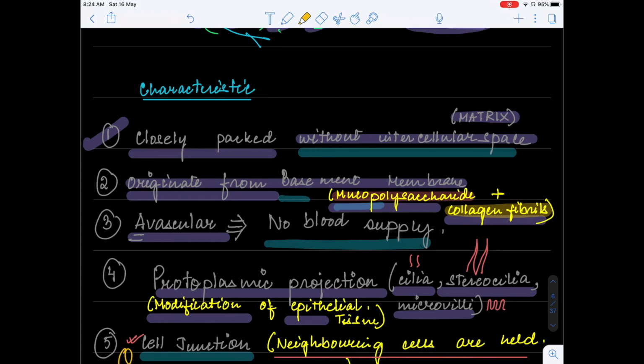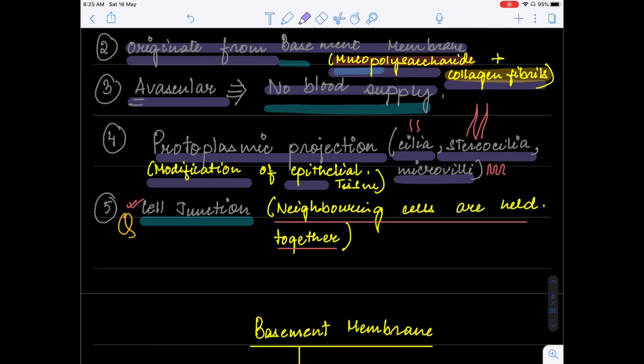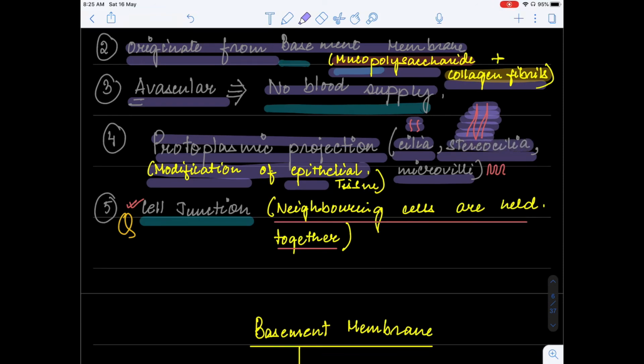They do not have any blood supply. The nutrition or nourishment is generally given from the basement membrane. So the cells are avascular, or we can say that they do not have any blood supply. They also have the extensions of the protoplasm, which is a modification of the epithelial tissue. So they have protoplasmic projections either in the form of hair-like projections, which are called cilia, or threads having a tapering end, called stereocilia, or finger-like projections, which are called microvilli.